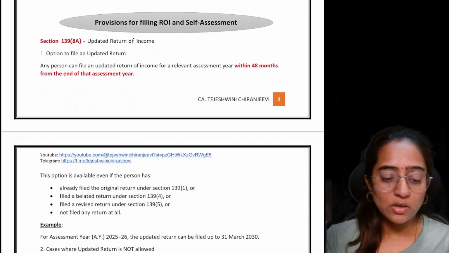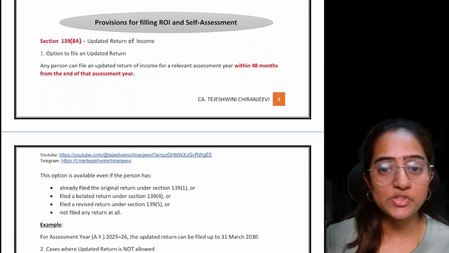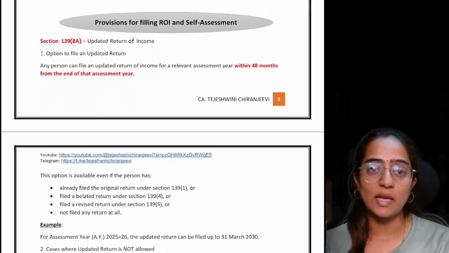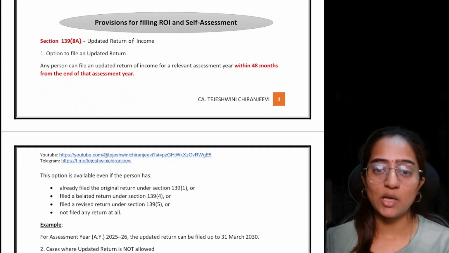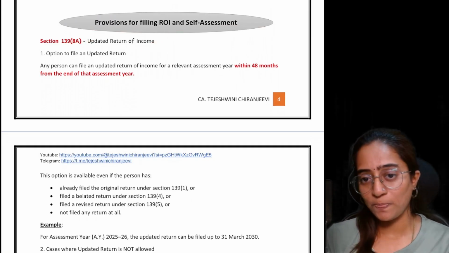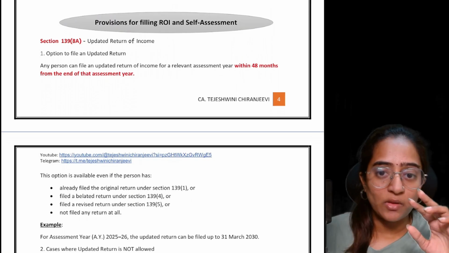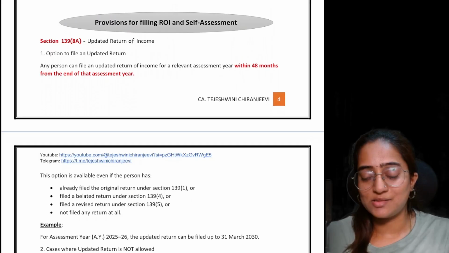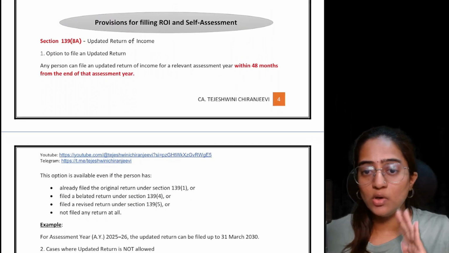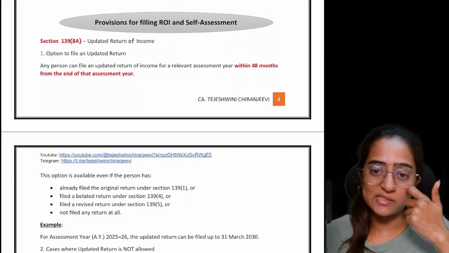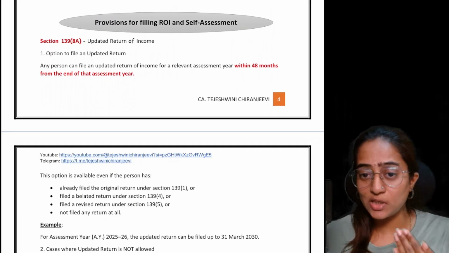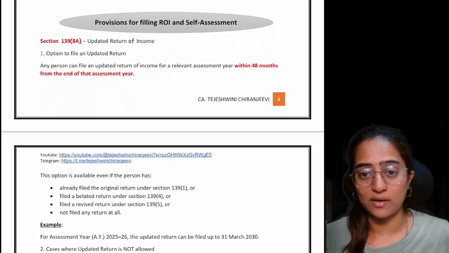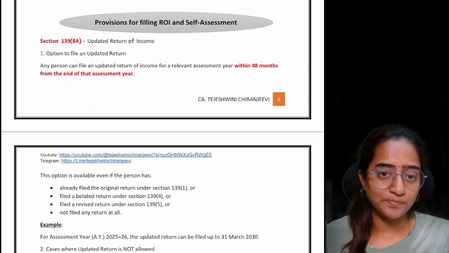Now the next point comes under the provisions for filing the return of income and the self assessment. What is it? Section 139(8A), wherein we are speaking about the updated return of income. You are supposed to file your return under section 139(1). All of us know that. If you come under certain limit, that is, your income exceeds the basic exemption limit, you have to file your income tax return. Even though you are not falling under tax bracket, still you have to file your ITR.